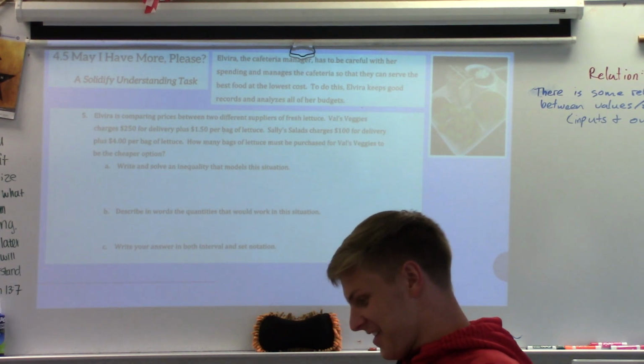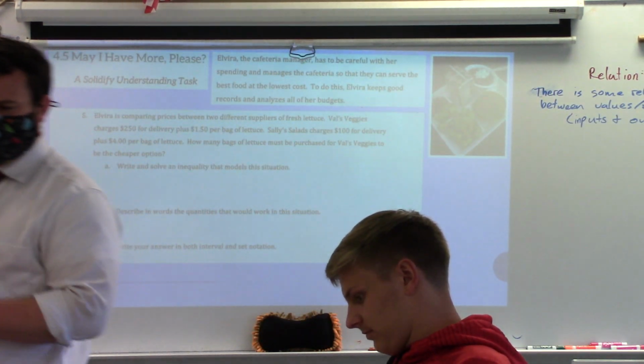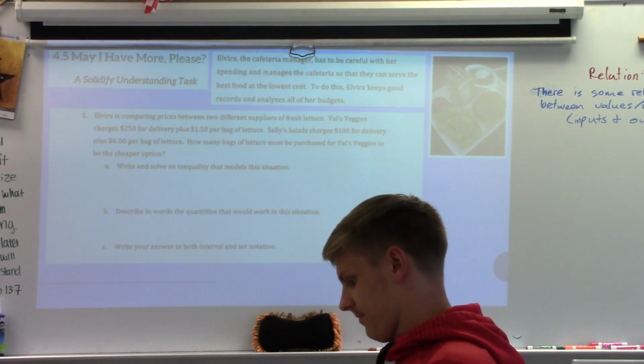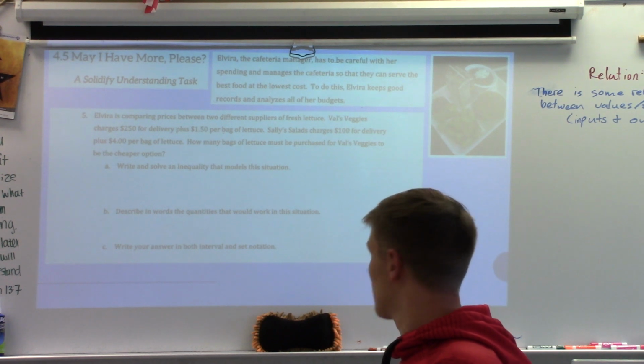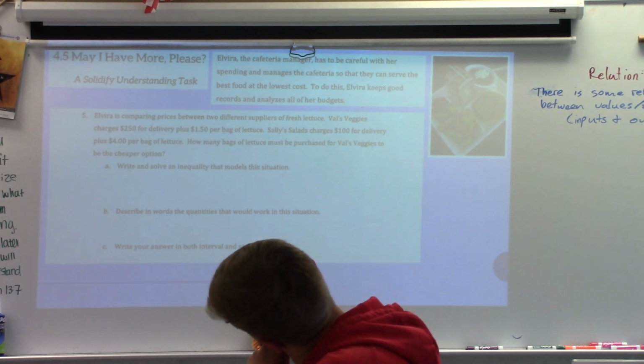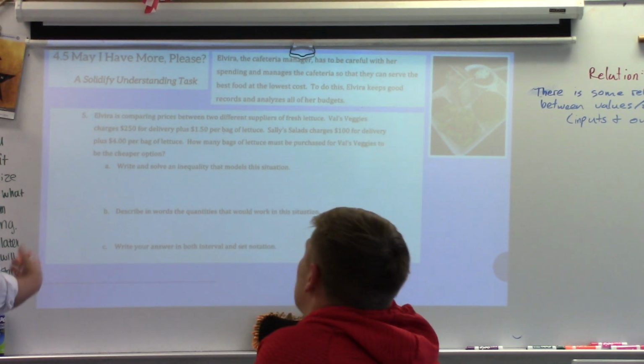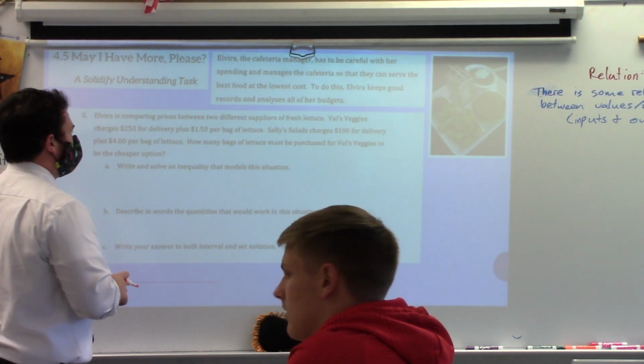Alright, if I can grab everyone's attention, I know that some of us are still working on some details of number 6, but I want to talk more about number 5 overall, because this is going to help us understand things, and then we'll touch on a couple of ideas with number 6. So, writing and solving an inequality that models this situation.